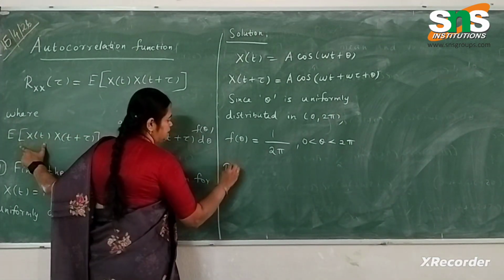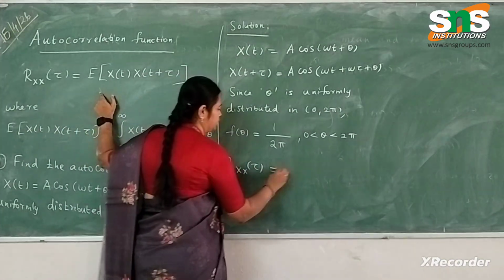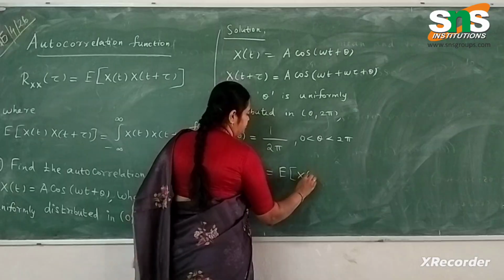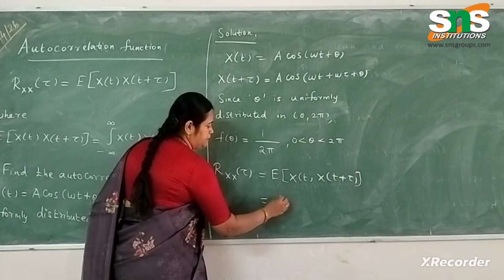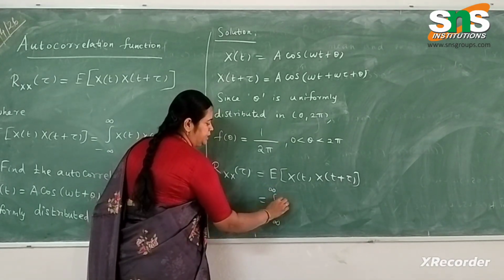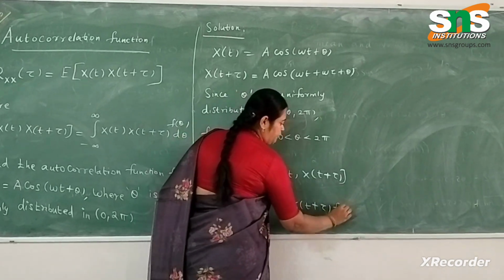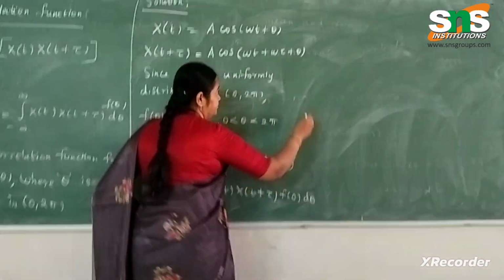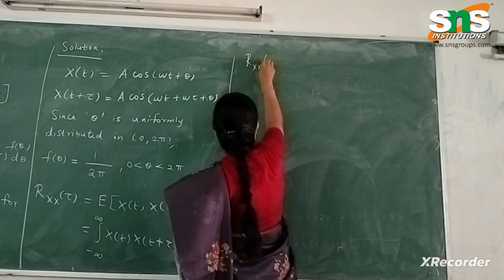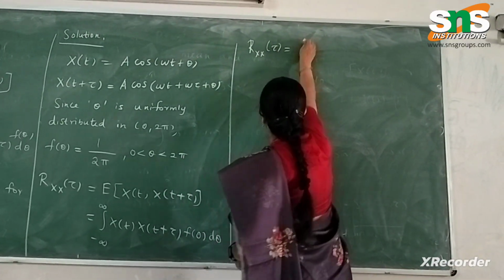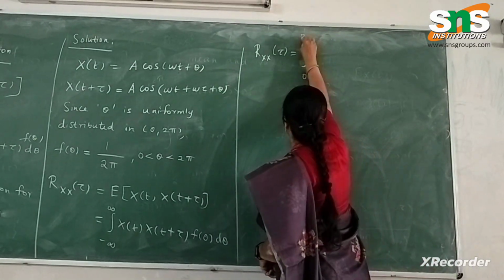So now let us write the autocorrelation function Rxx of tau. So Rxx of tau is equal to expectation of x of t into x of t plus tau. So this is nothing but integral minus infinity to infinity x of t into x of t plus tau into f of theta into d theta. Now Rxx of tau is equal to integral. So what is the limit here? 0 to 2 pi is our limit. So 0 to 2 pi.